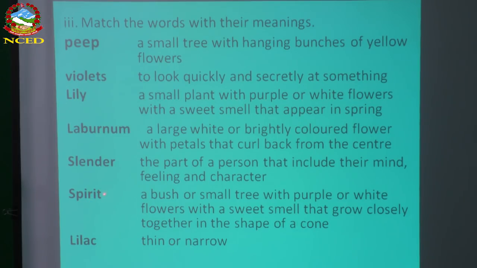Spirit. Spirit means it's a part of your body, right? So where is it? Yes. Spirit means the part of a person that includes their mind, feeling, and character. Yes, this is spirit. And only one word left, lilac.